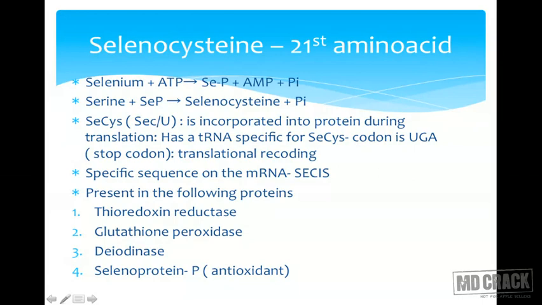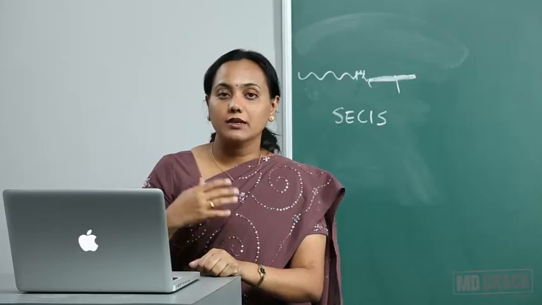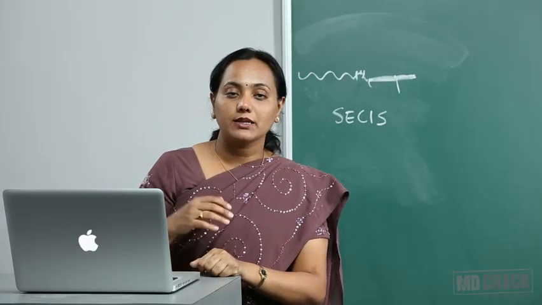There is one more, a 22nd amino acid, but let us talk about it later. So this is what is important regarding selenocysteine. Please remember, there has to be a specific mRNA sequence known as the selenocysteine inserting sequence. Next I will be talking about the other amino acids as we go ahead in the next part.